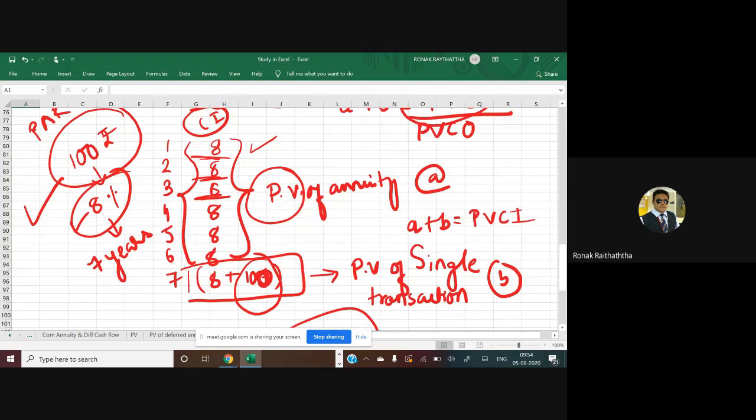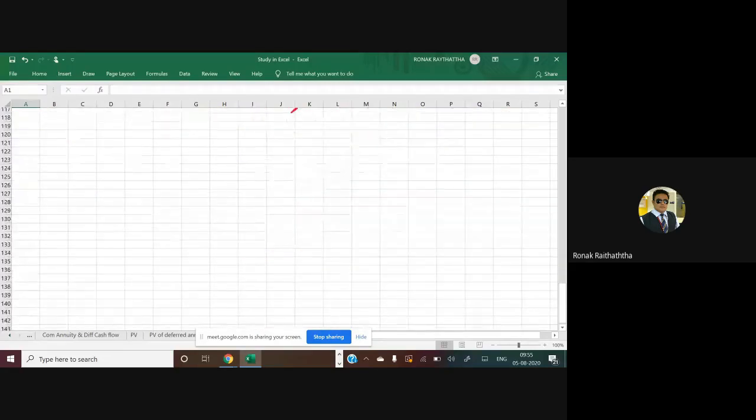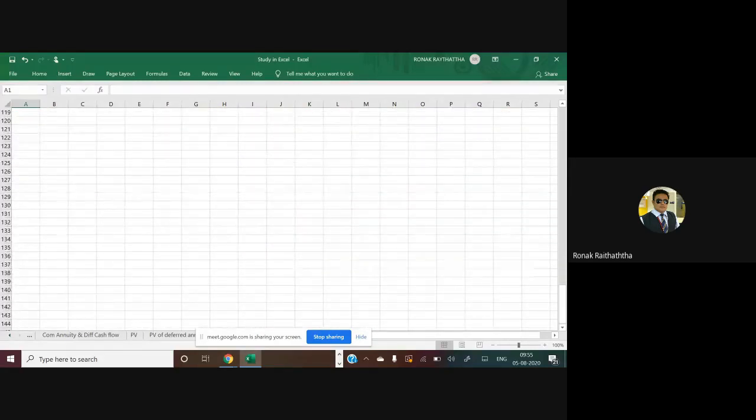Good. So here you will be taking 100 because the par value that we are going to assume is the maturity value. And if you do the total of these two, then you get the PVCI. And you are going to compare the PVCI with the market price, and we'll get to know the answer, the determination point that whether we should invest or not. So let's take the practical example so that you will be able to get it in a better way.